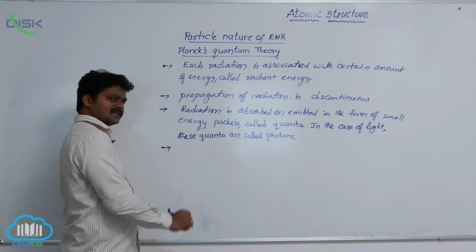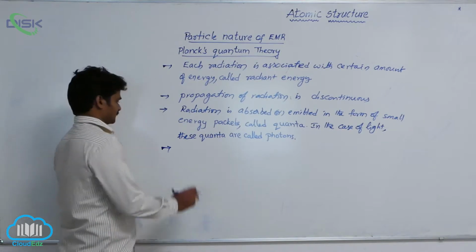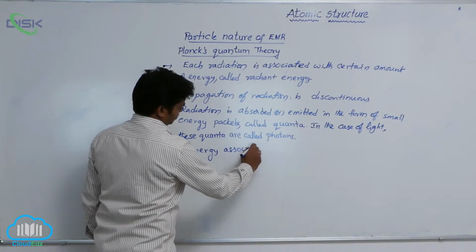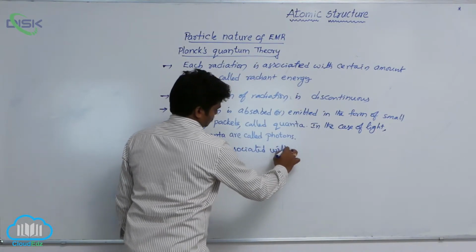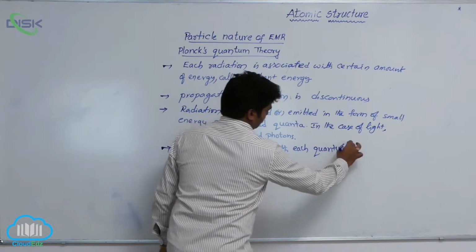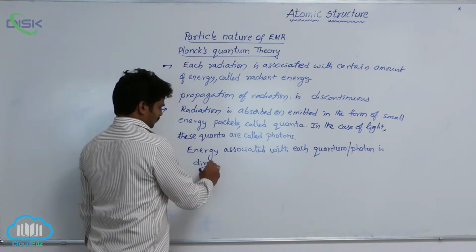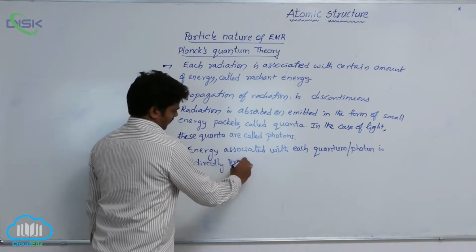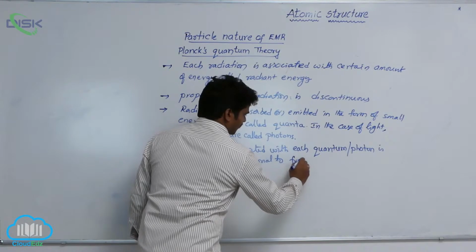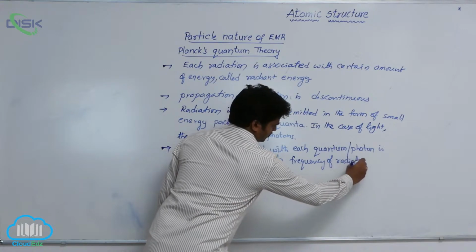Here, the energy associated with each quantum or photon is directly proportional to the frequency of radiation.